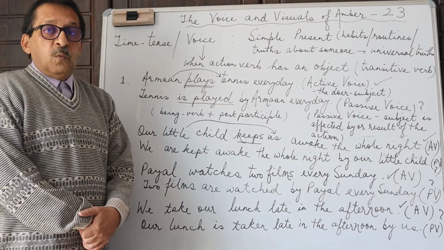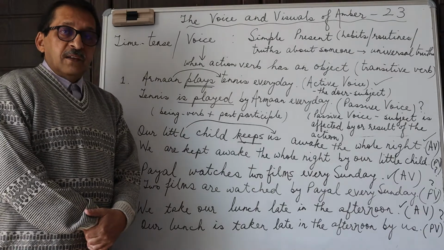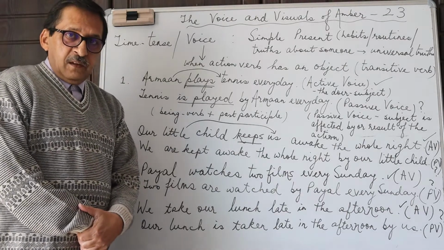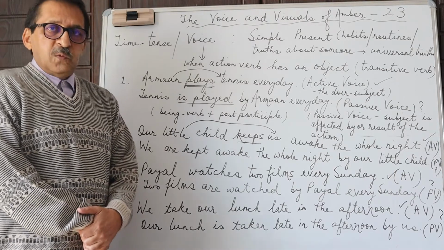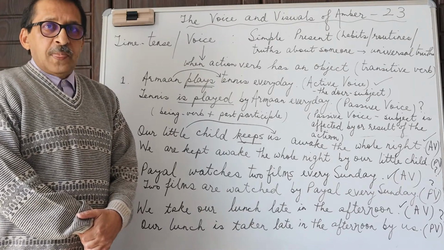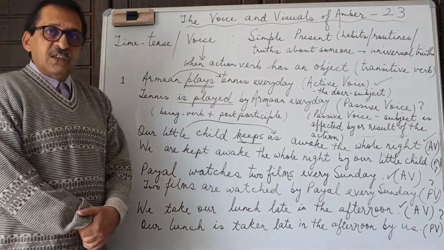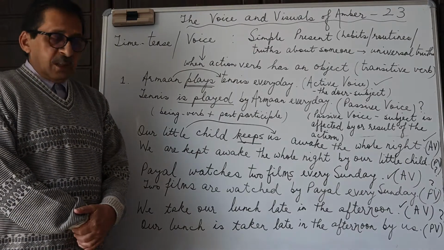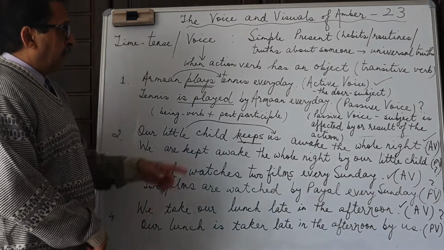So the water boils at 100 degrees Celsius, or sulfur melts into an amber colored liquid when we heat it to 115 degrees Celsius. So these are all universal truths, and we use the simple present tense to talk about them.